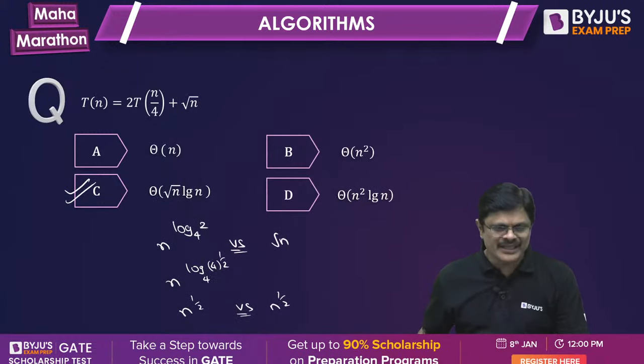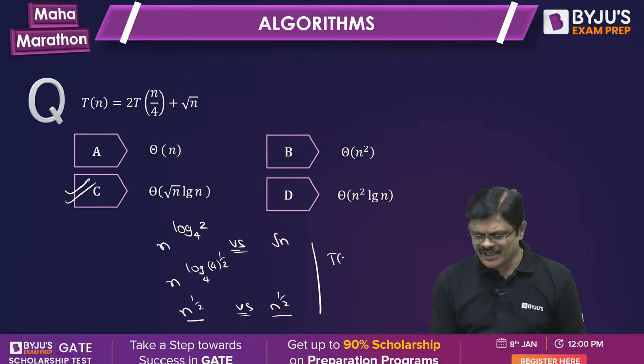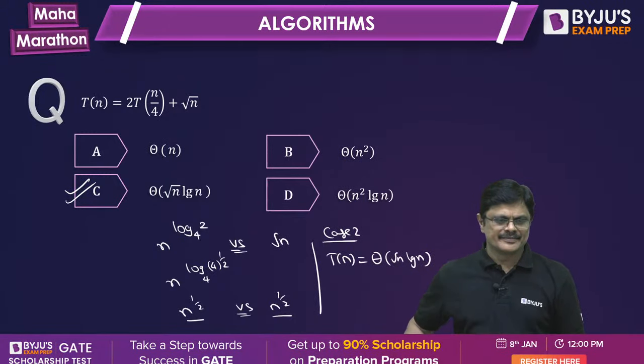And the last one is, again both are same. See, it is n power half, n power half. Both are same. So what is the complexity? By case 2 of master theorem, theta n power half log n, which means root n log n, my dear friends.